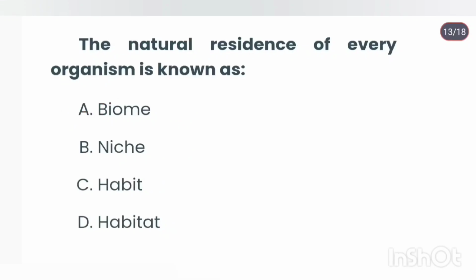The natural residence of every organism is known as habitat. In ecology, the term habitat is used to refer to the collection of resources, physical and biological factors. An important defining feature is that organisms can reproduce and survive in the given area.